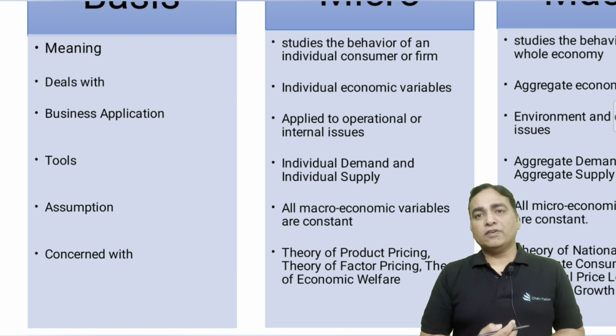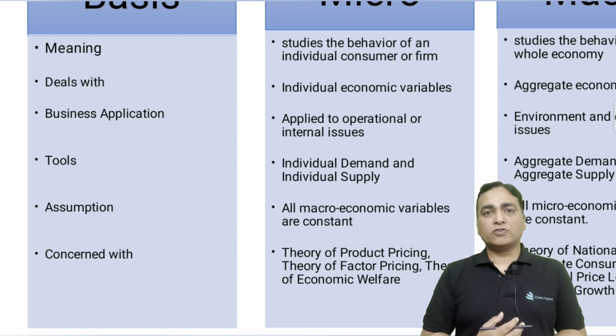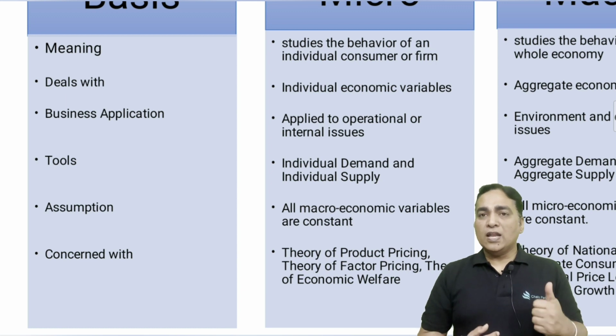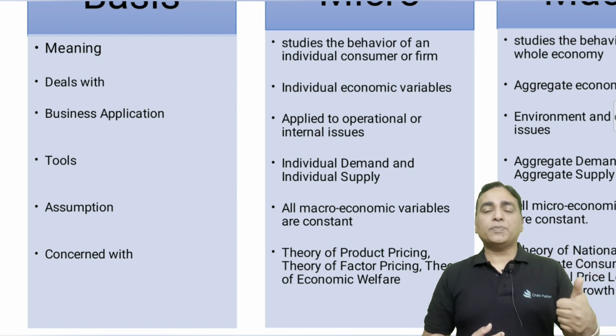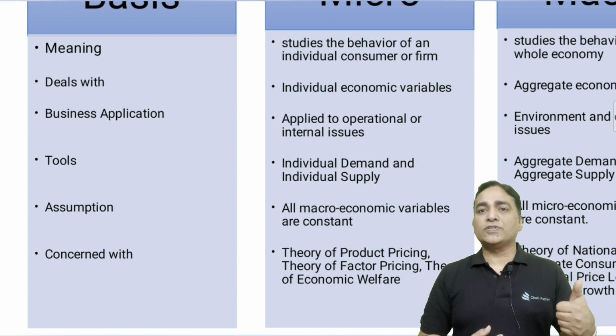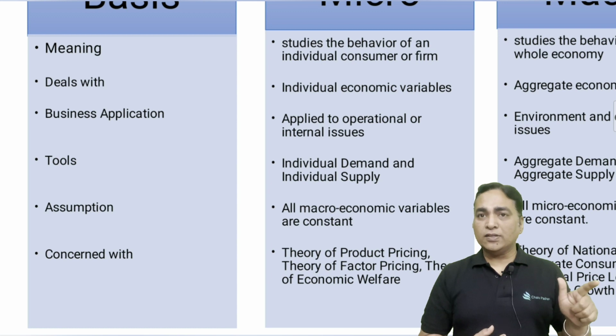Theory of factor pricing, we all understand the factors of production. There are 4 factors of production primarily. One is land, labor, capital, entrepreneurship. Now what does a person owning a land receive? The person owning a land receives the rent. What does a labor receive? A salary.